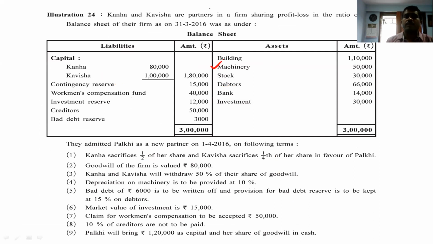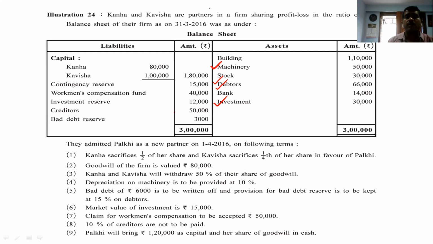So I'm taking it on the machinery. Bad debt of 6,000 is to be written off and provision for bad debt is to be kept at 15% on debtors, 2 tick mark. Market value of investment is 15,000. Investment. Claim of workman compensation is accepted, how much? Right. It is to be accepted at rupees 50,000.